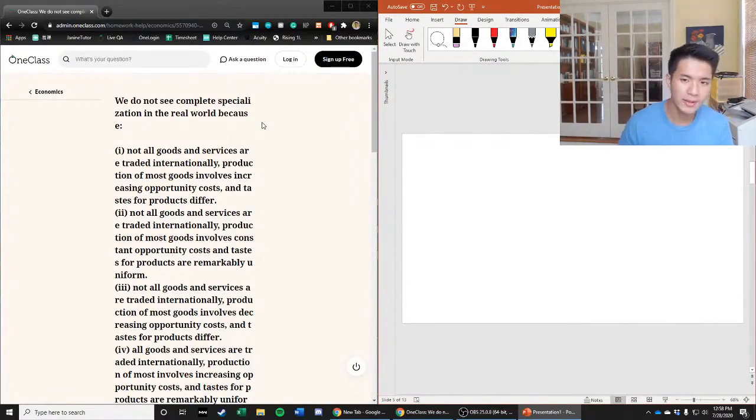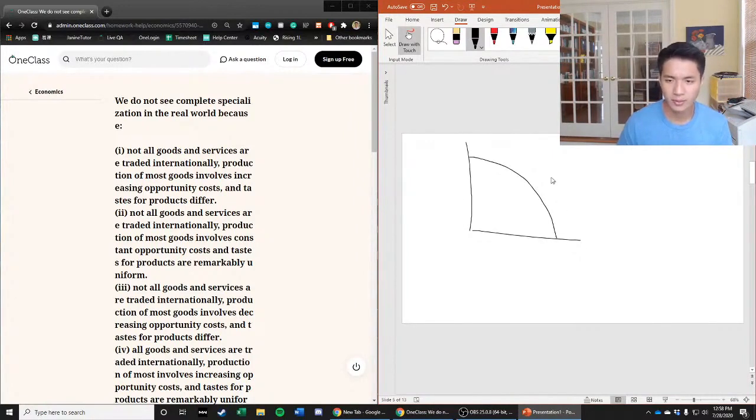And we know that if we look at the production possibilities frontier, for example, this curve of the production possibilities frontier is because there's increasing opportunity costs. As we produce more and more of one good, we're increasing the amount of trade-off of producing other goods.